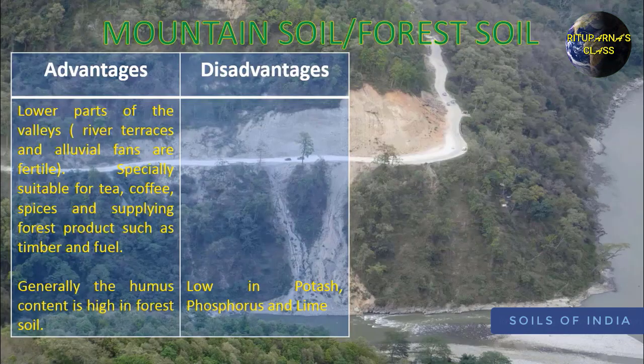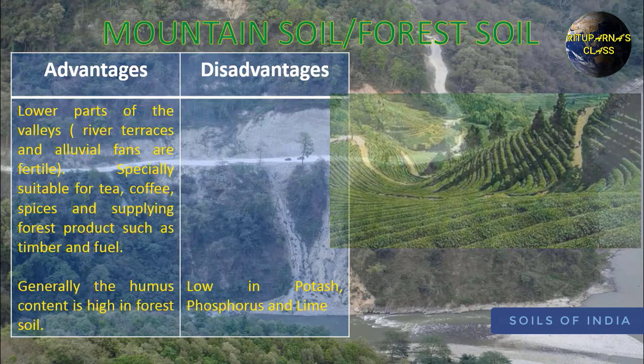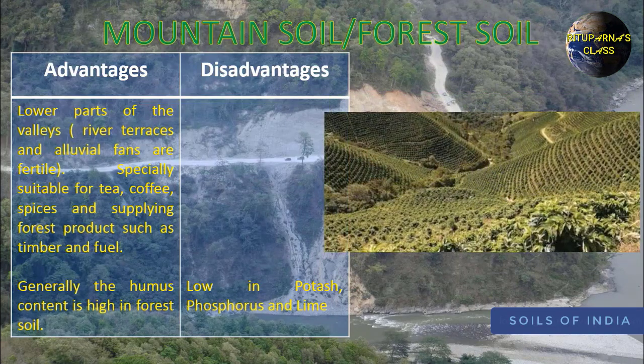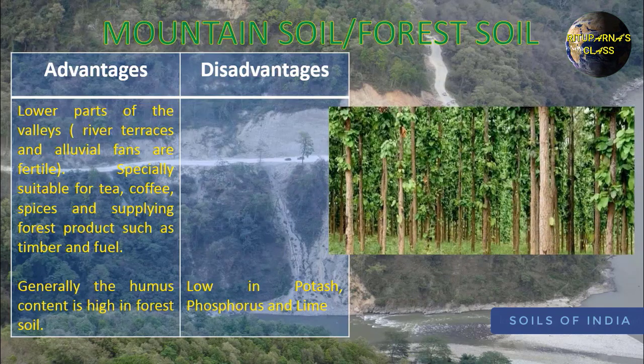Now we are going to discuss the advantages and disadvantages of mountain soil. The high elevation of the mountain soil is covered by the snow. That's why the soil profile is not mature enough and it is not suitable for any kind of cultivation. But the lower parts, especially the river terraces and the alluvium fans are fertile. Especially it is suitable for tea, coffee, various kinds of spices and supplying of forest product such as timber and fuel.